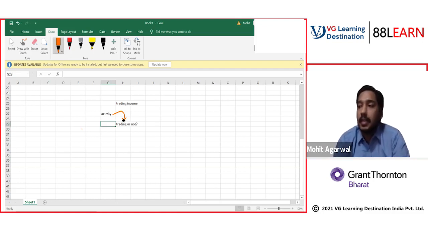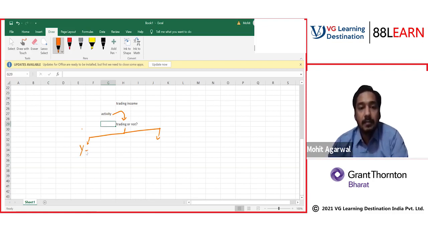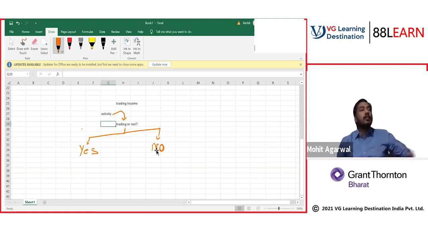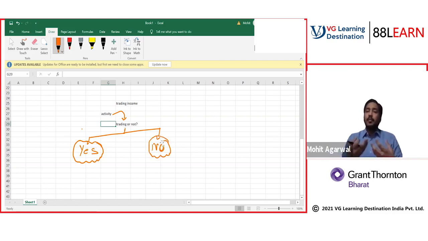Why do we need criteria? See, there can only be 2 answers, and it's very important. Let's say I have sold a car. If it is trading, it will fall under the head of income from self-employment. It will be treated as trading income, and the taxation will be as per the trading income head. However, if your answer is different, then this topic is not relevant.